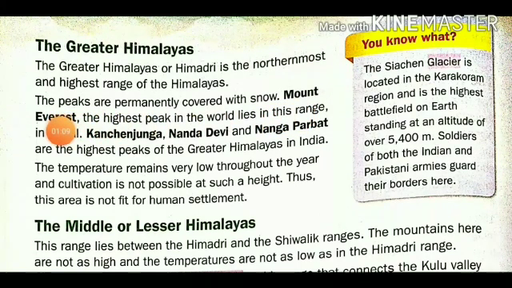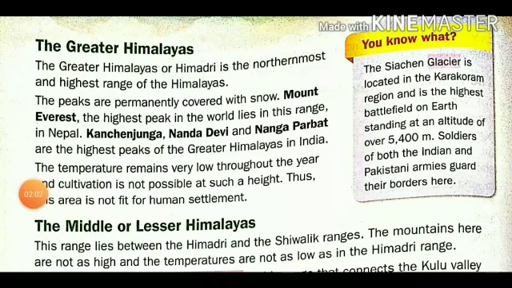Mount Everest, the highest peak in the world, lies in this range. It is placed in Nepal. Kanchenjunga, Nanda Devi and Nanga Parbat are the highest peaks of the Great Himalayas in India. So again, some of the highest mountain peaks are there: Kanchenjunga, Nanda Devi, Nanga Parbat.